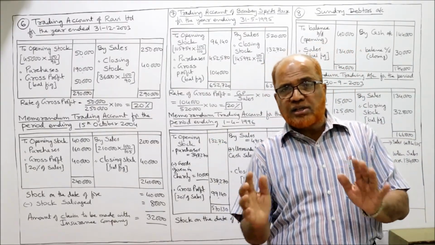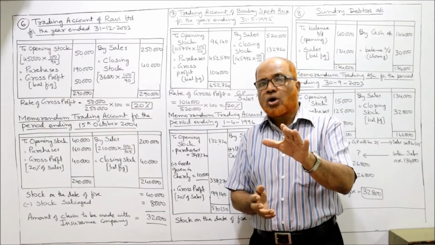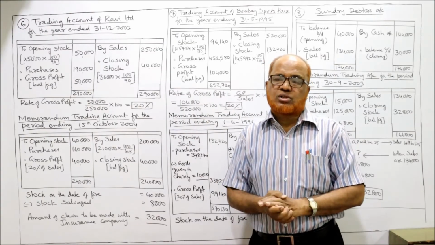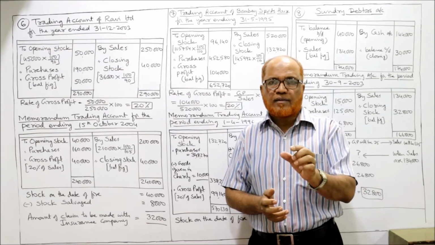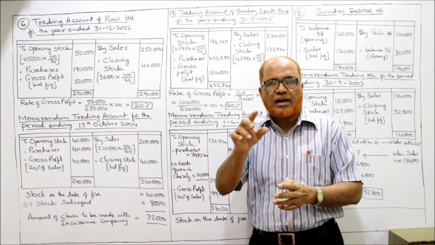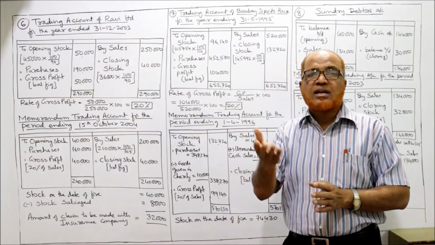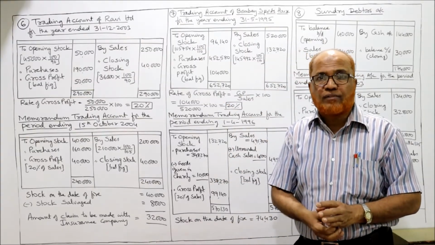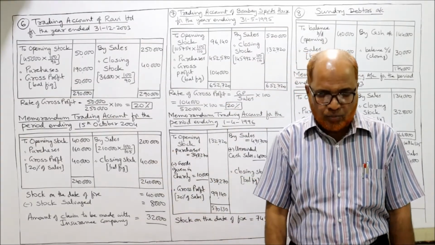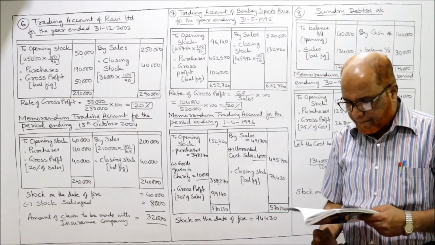The new point, concentrate on the new point, that the stock should be brought at its cost. पहले 90% कर दिए थे उसको, 100% करना है तो 100 by 90. और इसको 105, यानी prices were raised by 5%, तो 100 by 105 for selling price. That's the new point. Now 7th problem.